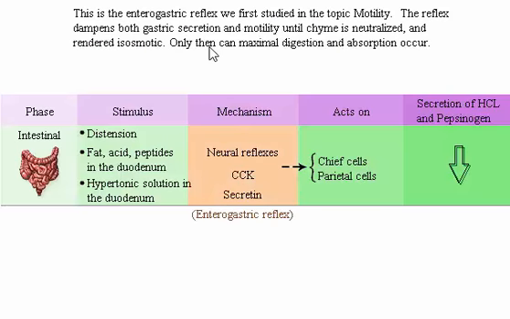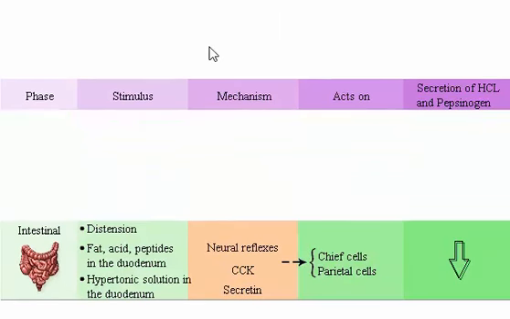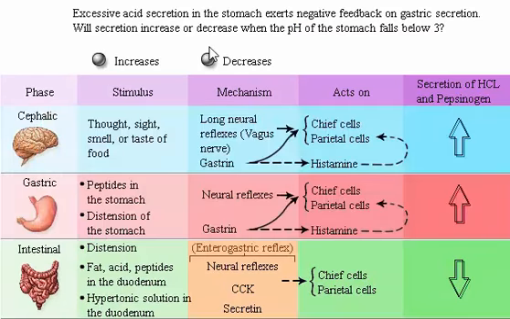This is the enterogastric reflex we first studied in the topic motility. The reflex dampens both gastric secretion and motility until chyme is neutralized and rendered isosmotic. Only then can maximal digestion and absorption occur. Excessive acid secretion in the stomach exerts negative feedback on gastric secretion. Will secretion increase or decrease when the pH of the stomach falls below 3?